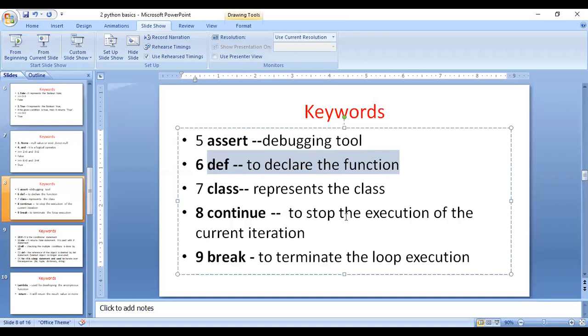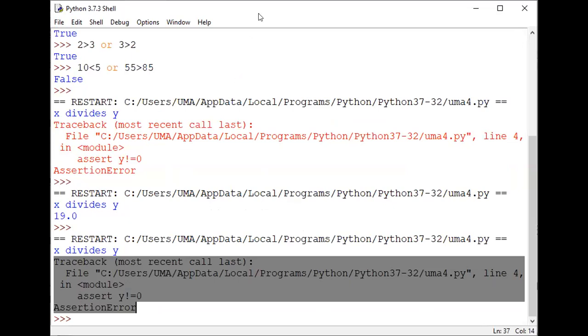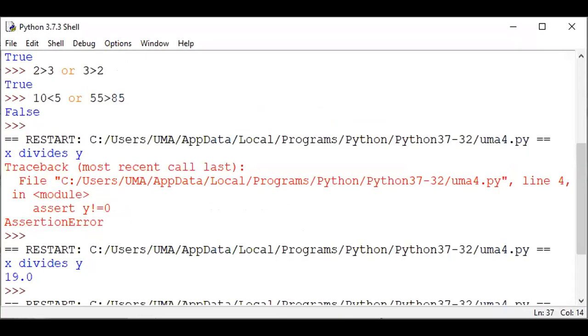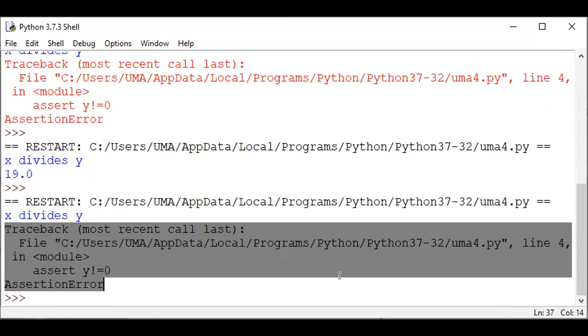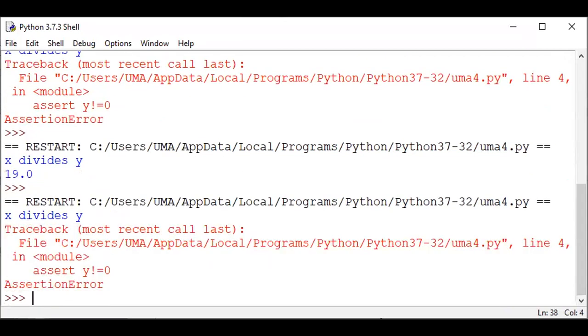How can you use a function? Let us take a simple example. I am taking a simple example for the function: the sum of two numbers. For example, define the sum, the sum of two numbers. I'm going to calculate the sum of two numbers.